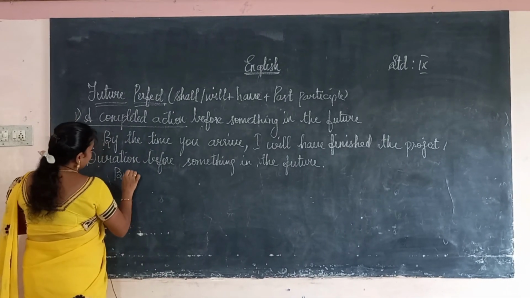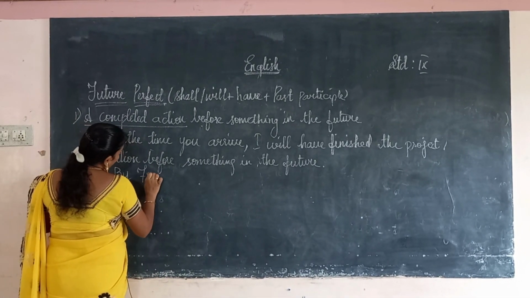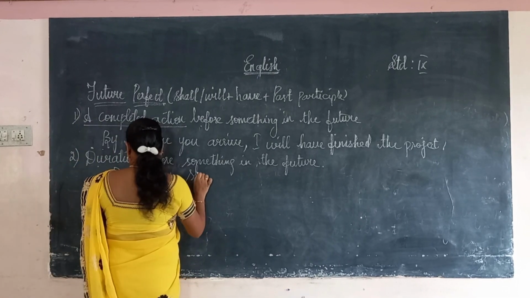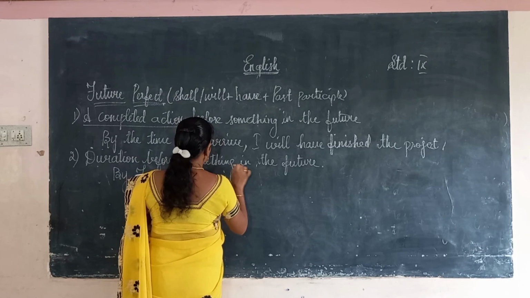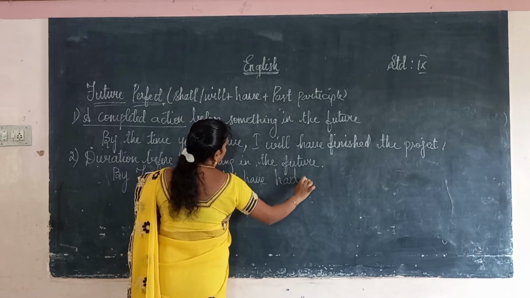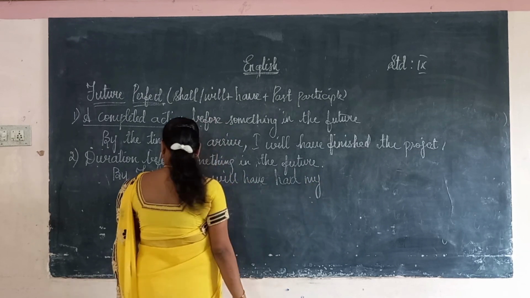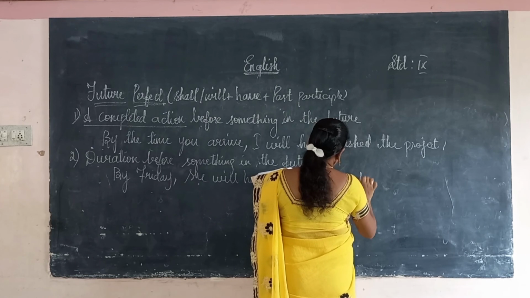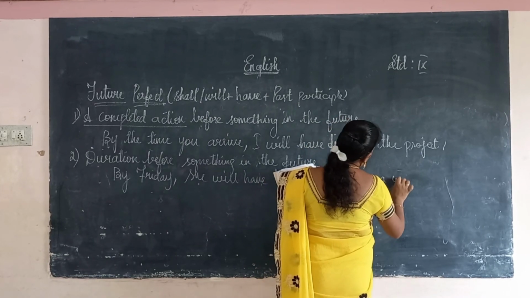So here by Friday, she will have had my car. She will have had my car for a whole week.